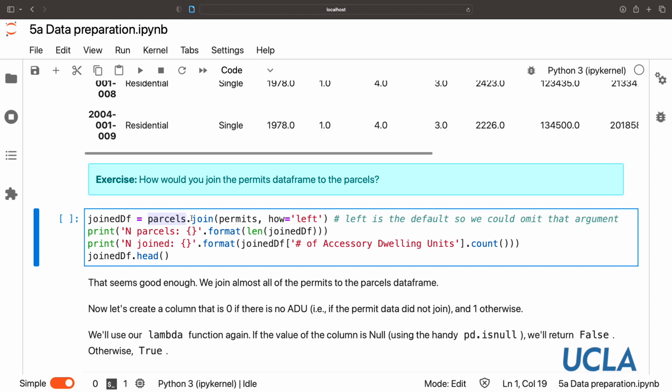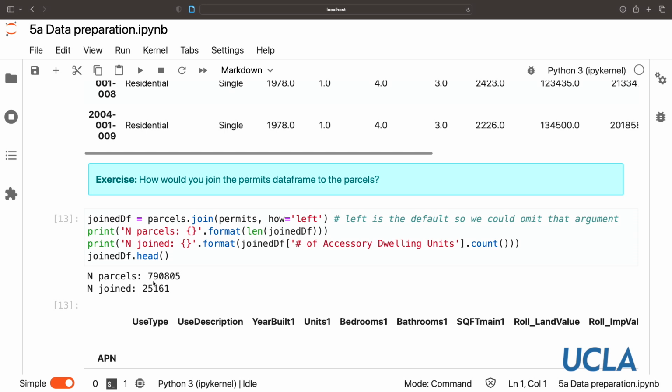Remember, we're doing a left join, which is the default, so we don't actually have to specify this, but we can for clarity. So we'll do a left join, so keep every parcel and join it to the permits, and the default is the index, so we don't have to worry about specifying a column. And we'll create this new data frame called join data frame.